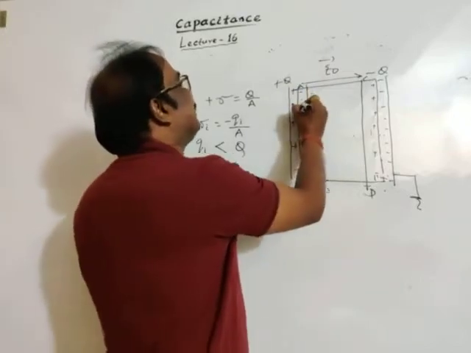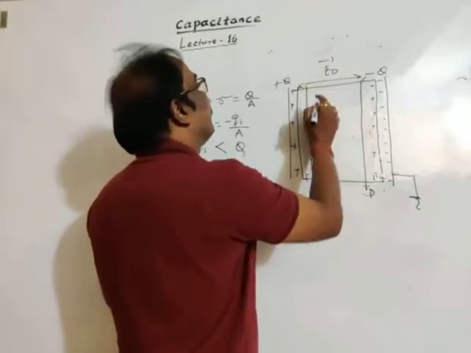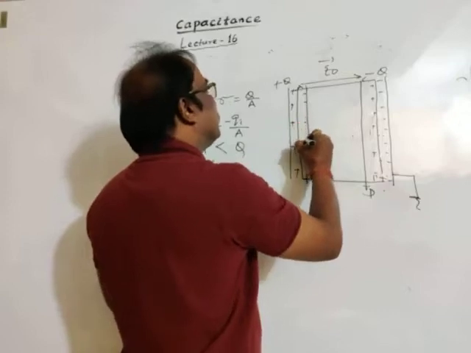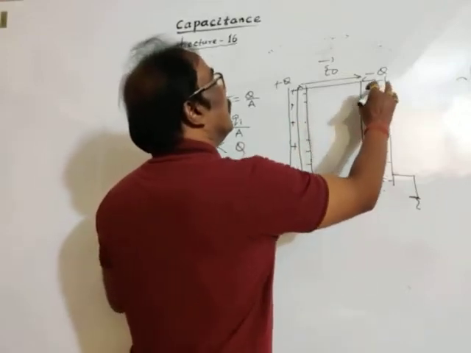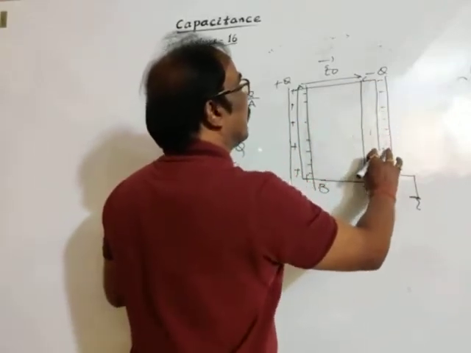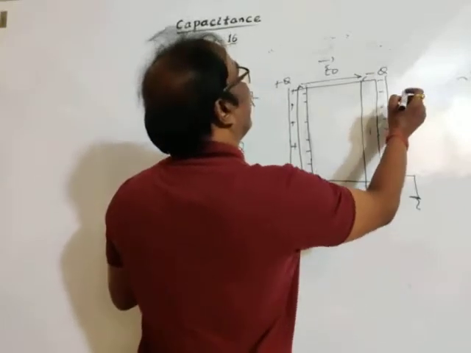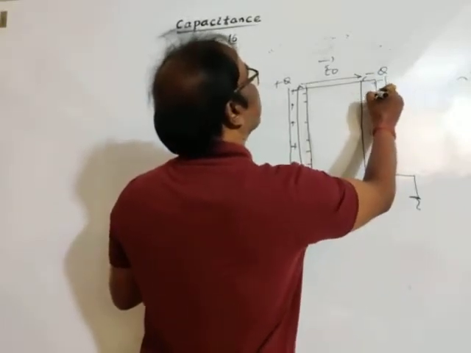Only the charges here are minus, and here plus.